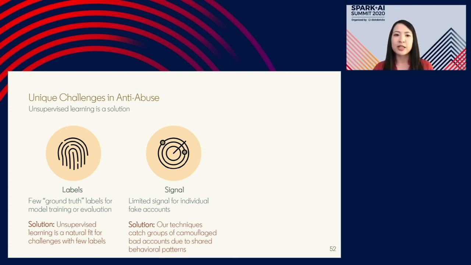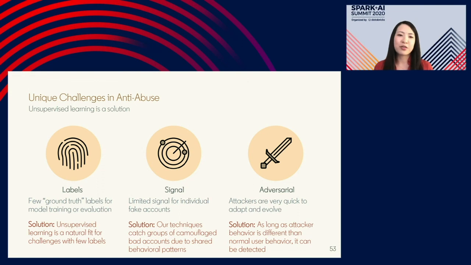And then finally, in the anti-abuse domain, we can never forget that it's an adversarial relationship that we have with the bad actors. So we get more sophisticated, they get more sophisticated, and the game begins all over again. And because we're not relying on labels and unsupervised learning, that's great. It keeps us more flexible. But we do have to remember that the bad actor behavior must map to a different space compared to the normal user behavior. And I think we showed today that both isolation forests and graph clustering can achieve that, separate malicious actors from normal users.